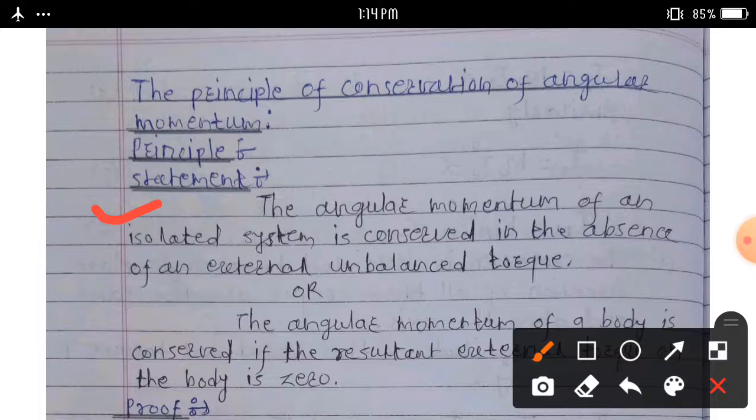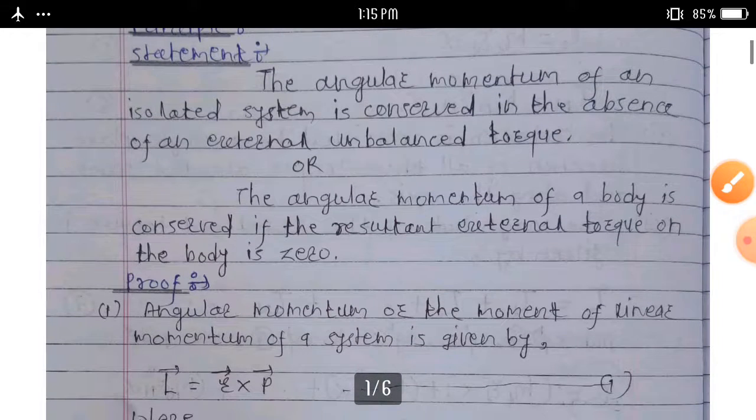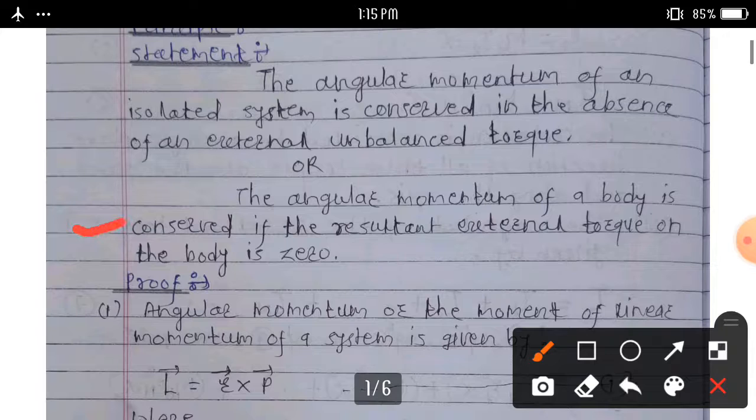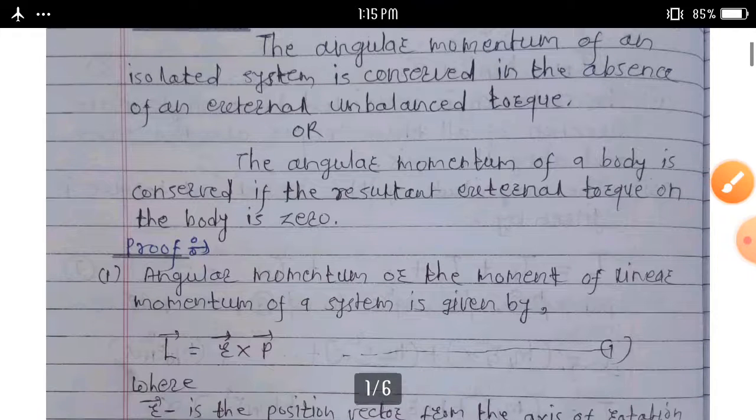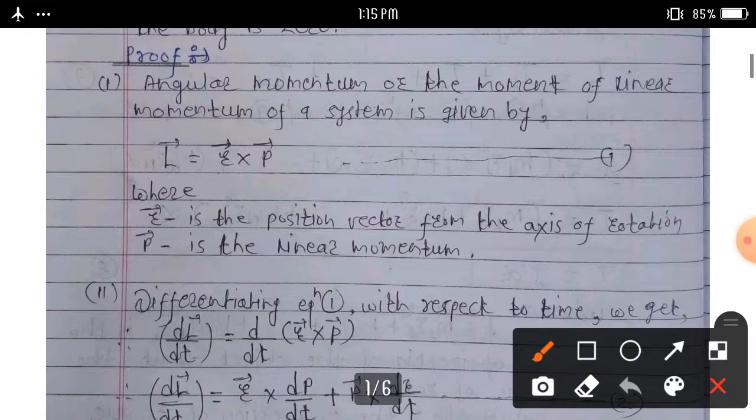Or statement here: the angular momentum of a body is conserved if the resultant external torque on the body is 0. Then we can prove the principle of conservation of angular momentum. Proof here.